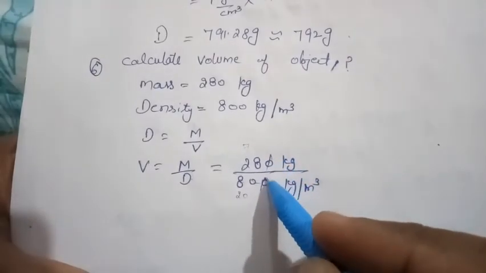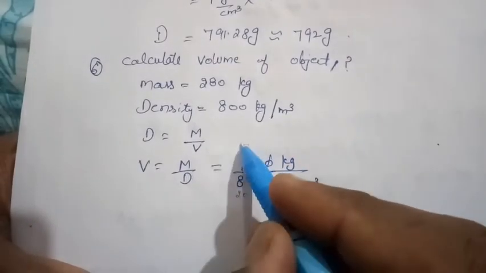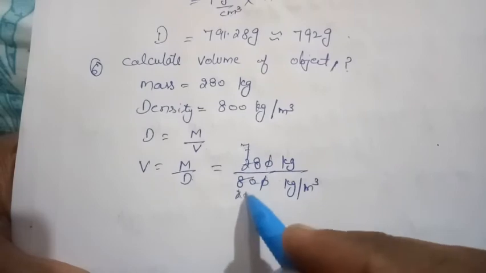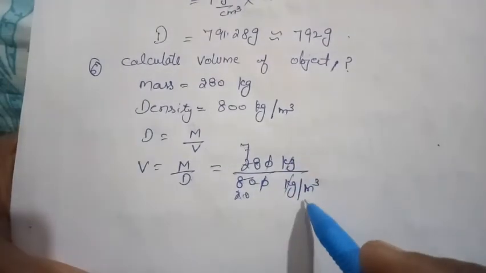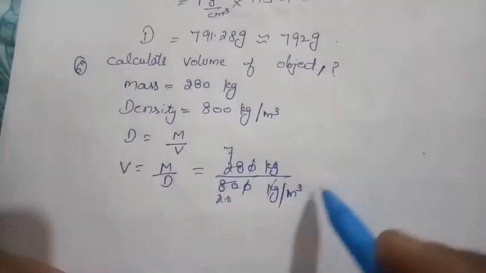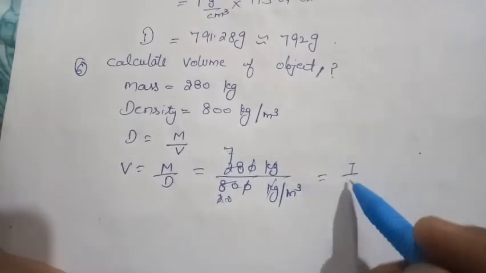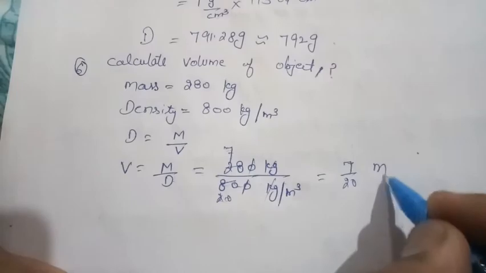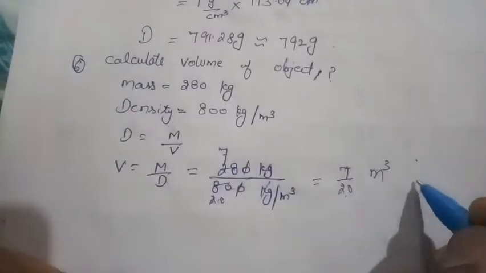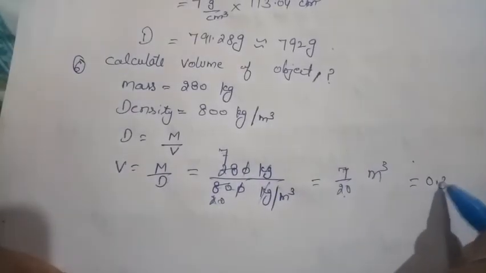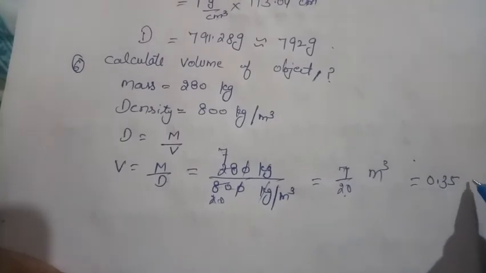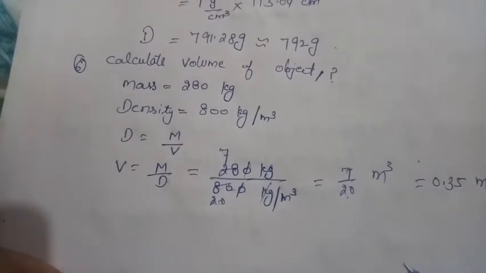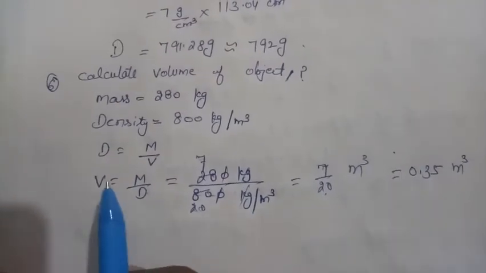So 0 cancelled with 0, 4 7 are 28, 4 20 are 80, kilogram cancelled with kilogram here. This is the reciprocal term, so it will become 7 by 20, because we are finding the volume, so it will be meter cube. So 7 divided by 20, then you will get 0.35 meter cube. So this is the volume of the wooden object.